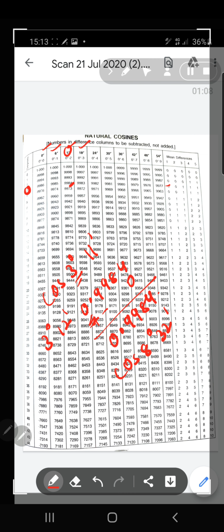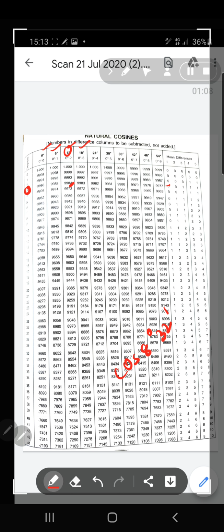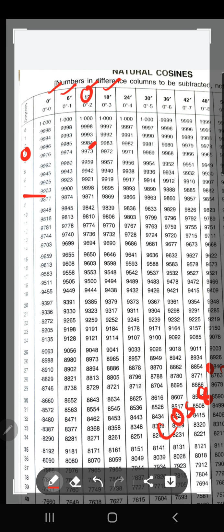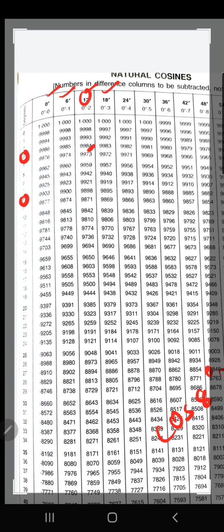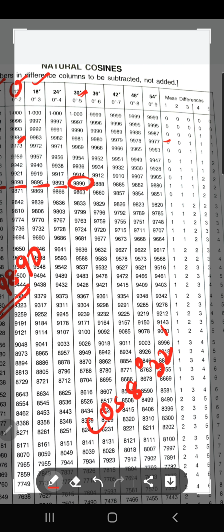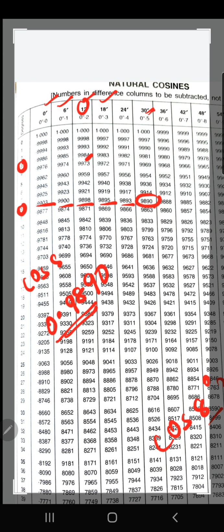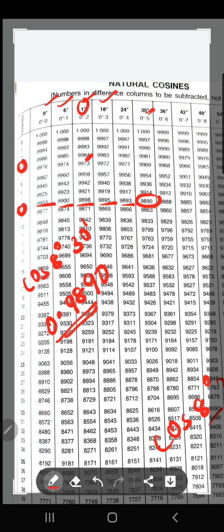So 8 degree and 32 minutes, how will we go? You will zoom into your 8 degree and we'll find where 8 degree is here. So for 8 degree and 32 minutes, nearby I can take 30. Okay, so I'll go for 8 degree and 30 minutes. So where is 30 minutes? Here. So my value is 0.9890. Okay. So cos 8 degree and 32 minutes I want, and I have found cos 8 degree and 30 minutes. So the difference is 2 minutes.